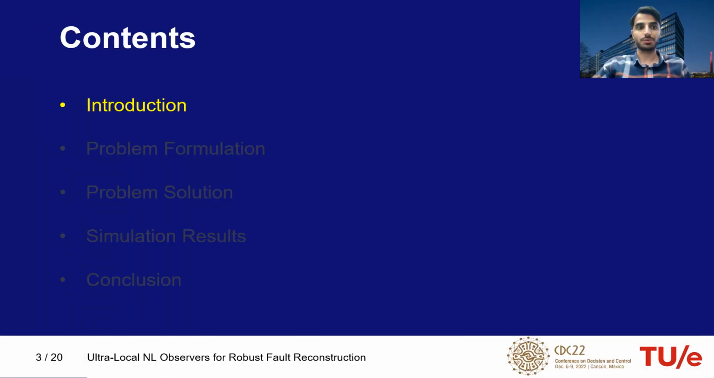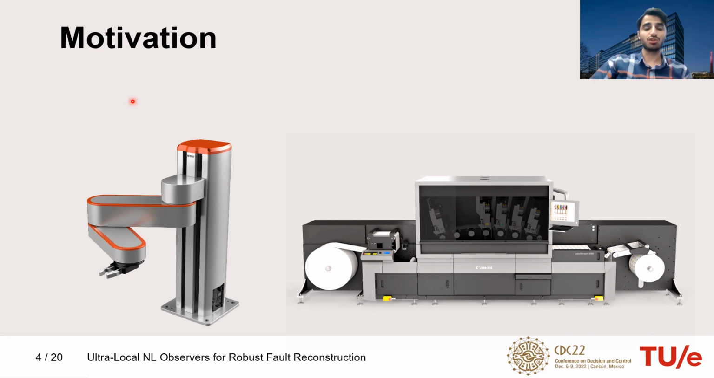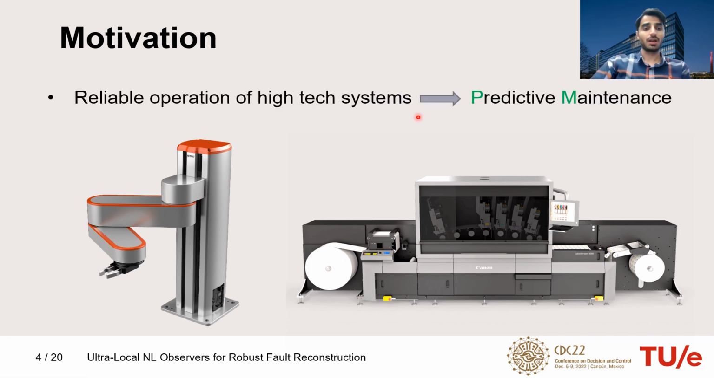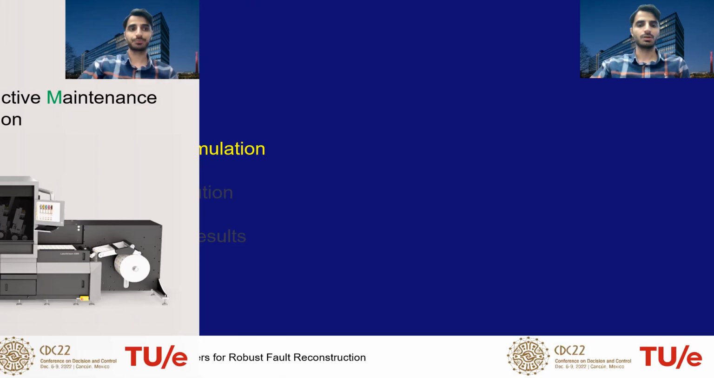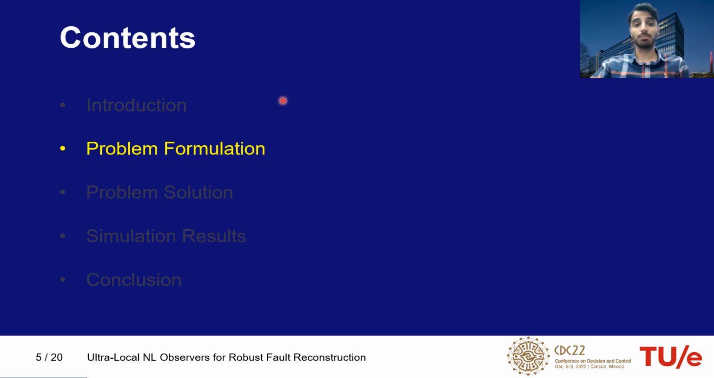First, introduction. Nowadays, there exist numerous high-tech systems. In my PhD project, I'm involved with two of them: wafer handler robots of ASML and industrial printers of Canon. For these high-tech systems, there is a demand for reliable operation, which can be achieved through predictive maintenance. A fundamental element for predictive maintenance is fault estimation. So we are focused here on fault estimation of high-tech systems which are mostly nonlinear. So let me formulate the problem mathematically.